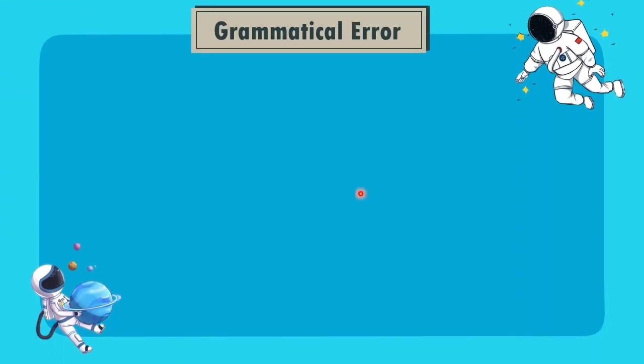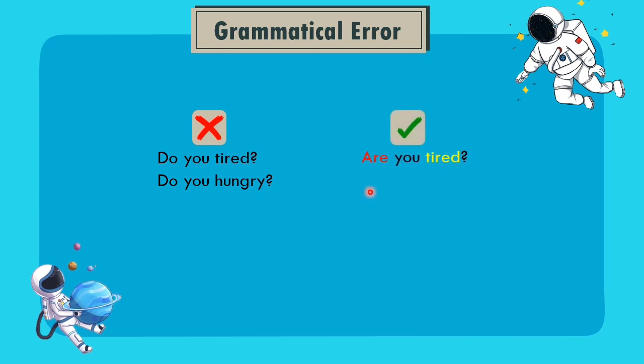For example, some of them may still think that the sentence "Do you tired? Do you hungry?" is a correct sentence, but in reality, the sentence is wrong. The correct one is "Are you tired? Are you hungry?" Why is that? Because tired, hungry is an adjective, so they use to be, are. Further explanation will be discussed in this video, so please watch carefully.